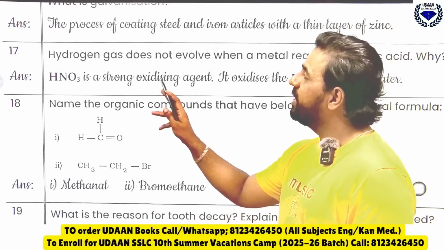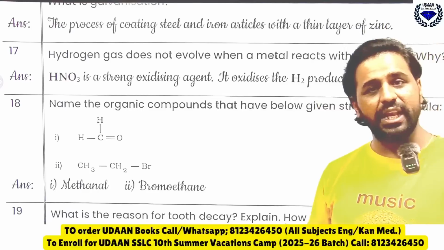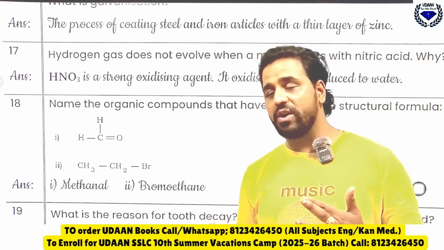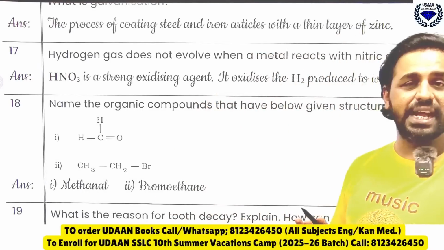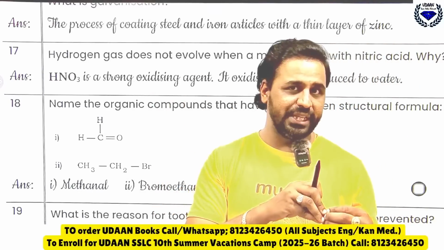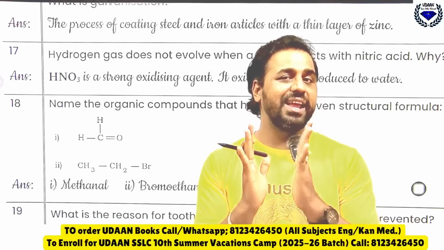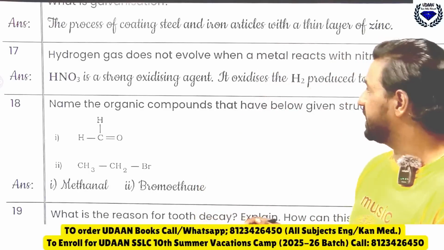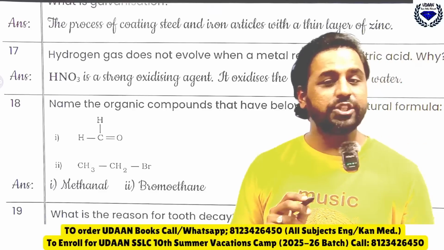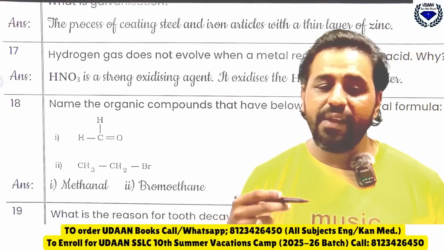Okay, next one. See, there is a question on why hydrogen gas does not evolve. You know that hydrogen gas will not evolve because nitric acid is a strong oxidizing agent. What does oxidizing agent mean? It adds oxygen. So remember, nitric acid is a strong oxidizing agent. It oxidizes the H2 produced to water. Whatever H2 is produced gets converted into water.